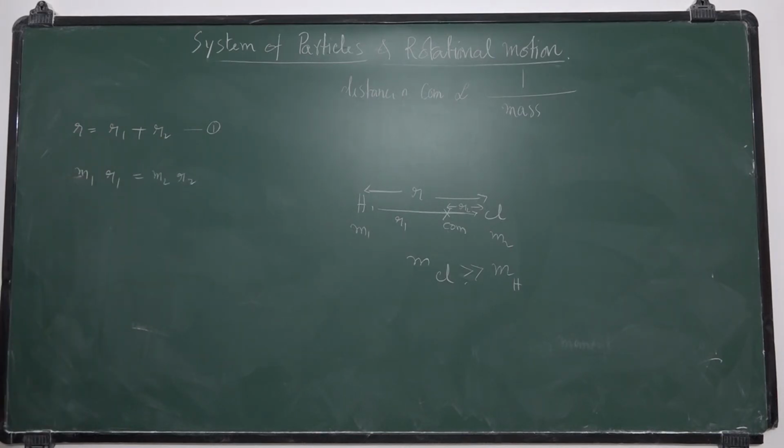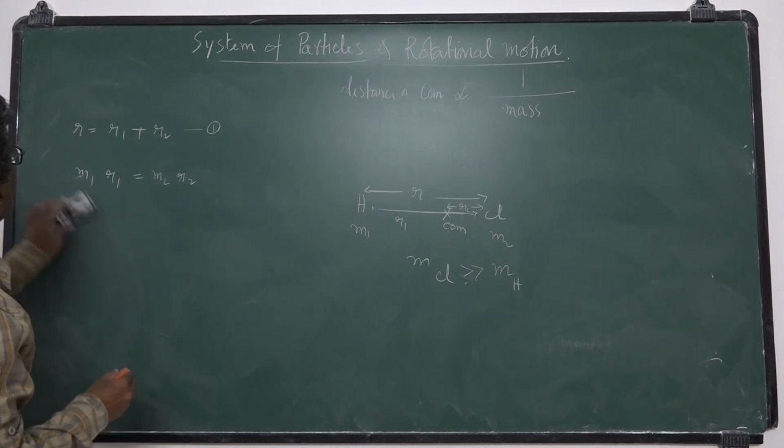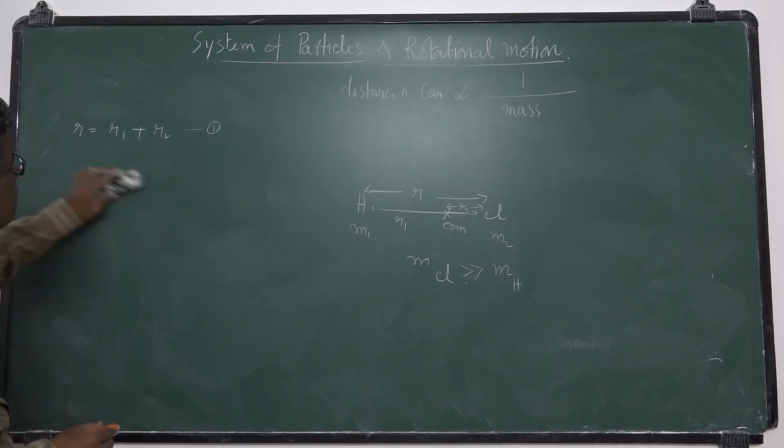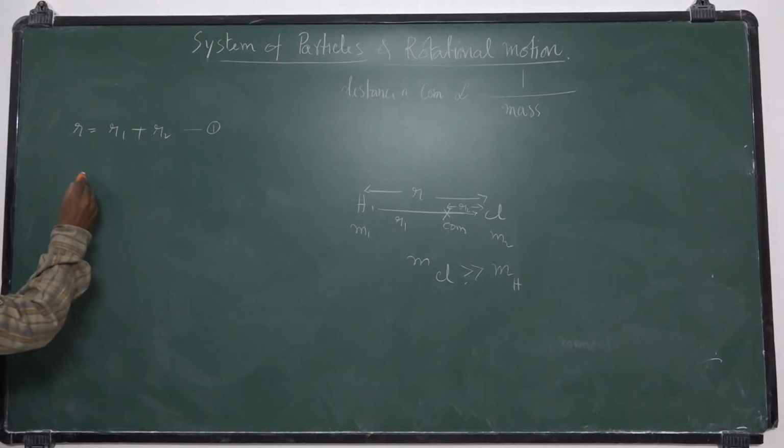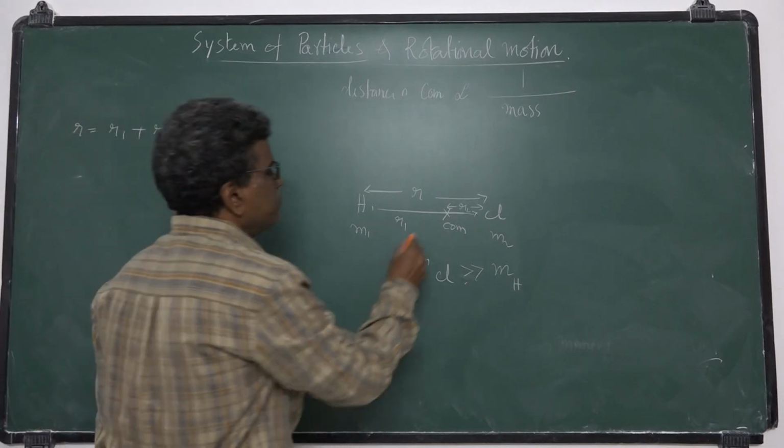So we have this second equation. What is the position of center of mass? It is RCM. The distance of center of mass from m1 is r1, about RCM.